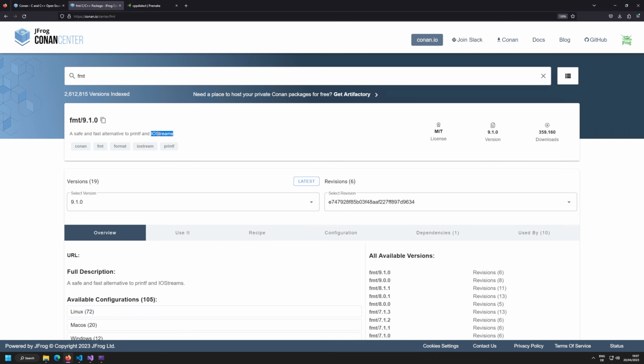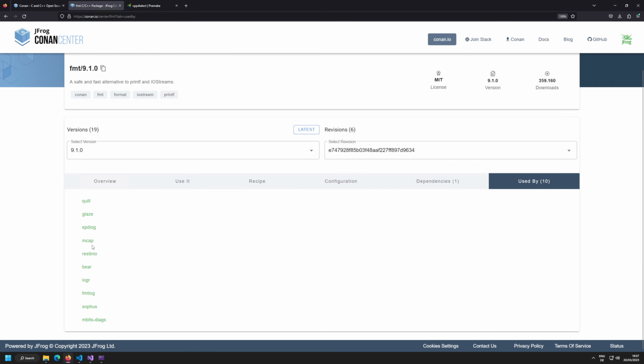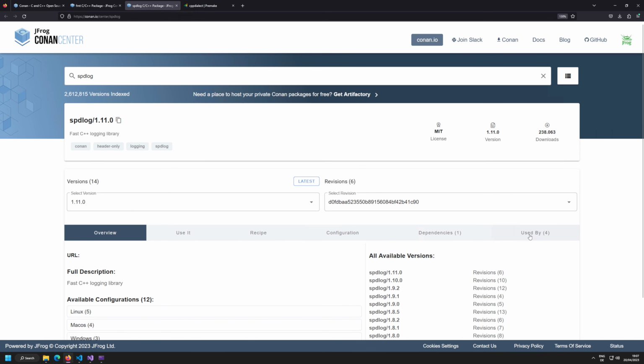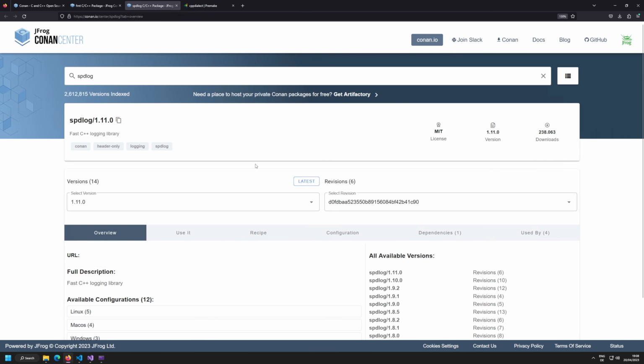Most of the time it's used for logging libraries, like spdlog is using that, which you can actually see. If you go to "used by", you can see what is using FMT. You can see here spdlog is using FMT. If I go to spdlog, you can see that the dependency is FMT. So that's nicely linked here. So maybe let's even use spdlog, so that I can show you that if I just use spdlog, it will automatically pull in FMT as well. Yeah, I think that's a good idea.